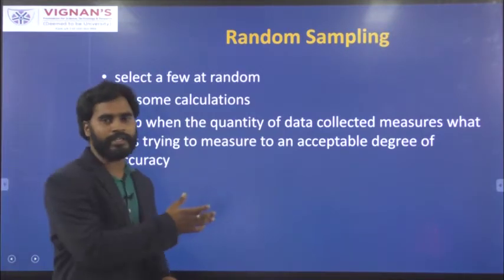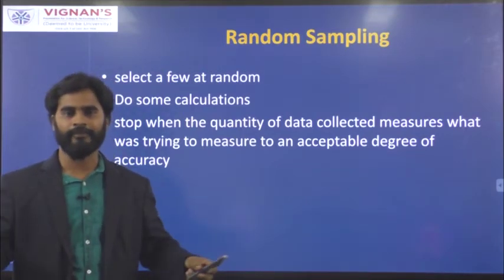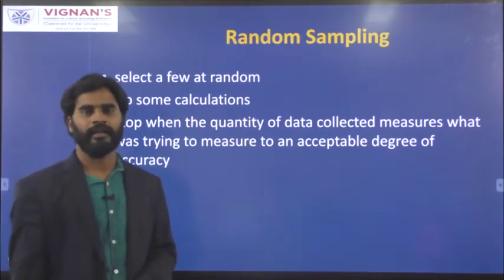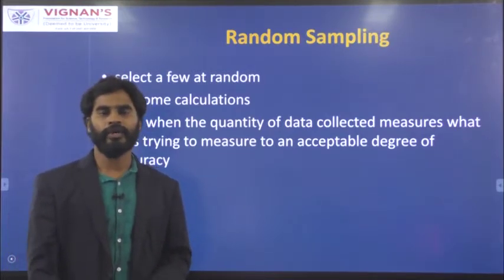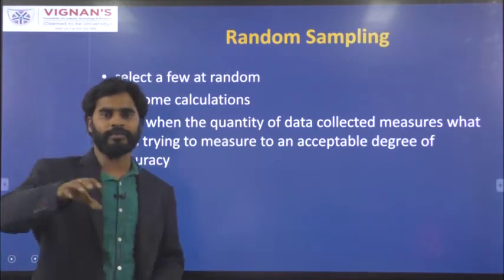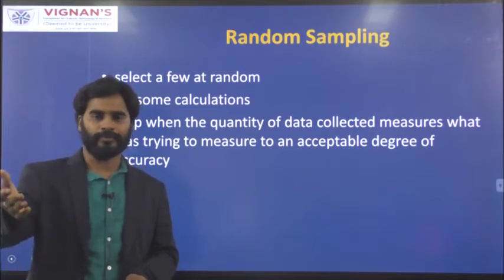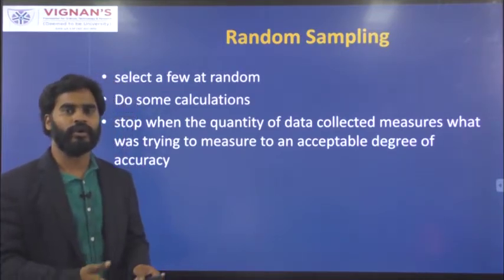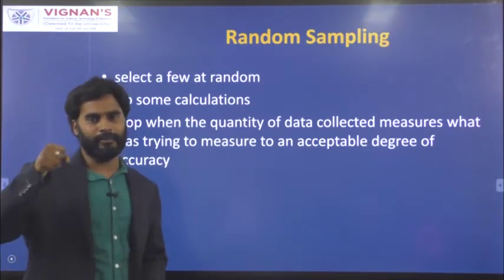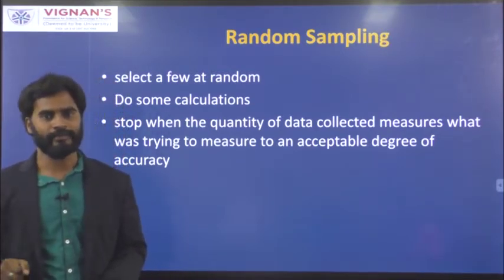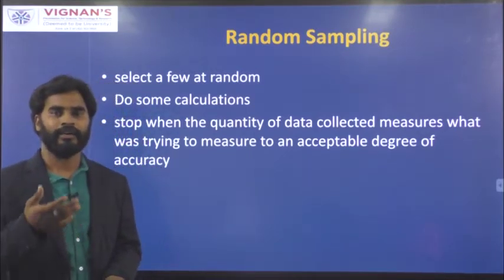To explain this, you can take the example of a polling survey. For example, if an election is happening throughout India, and you want to predict the outcome of the election, then what you can do is randomly pick some samples in different geographical locations, and you can compute the final output. Most surveys work in a similar way. They take random samples from different geographical locations, do some computation, and predict the result of the election.